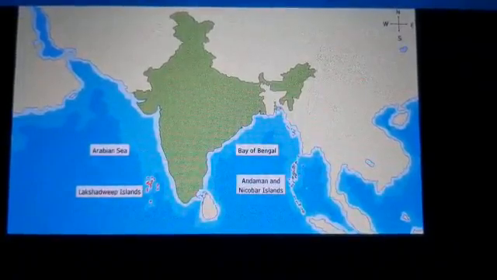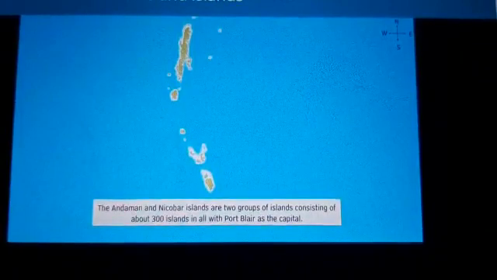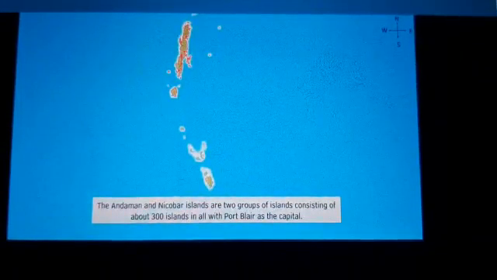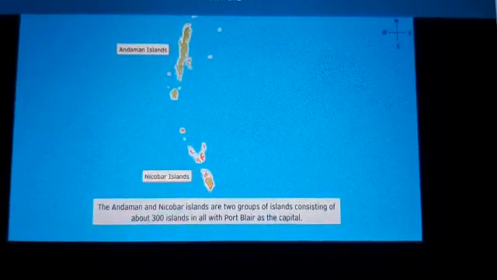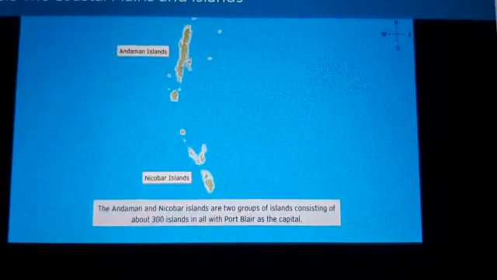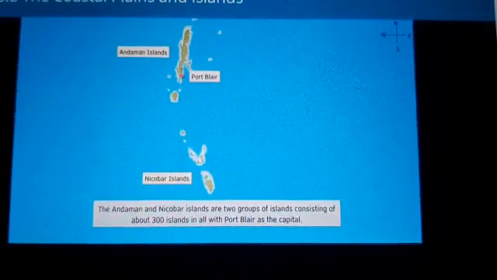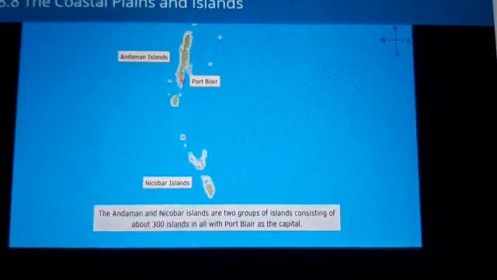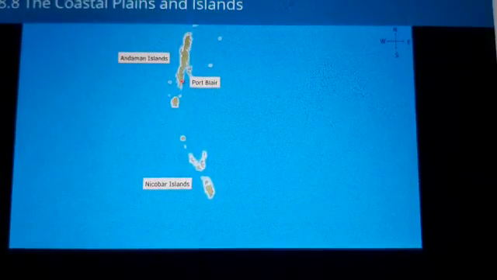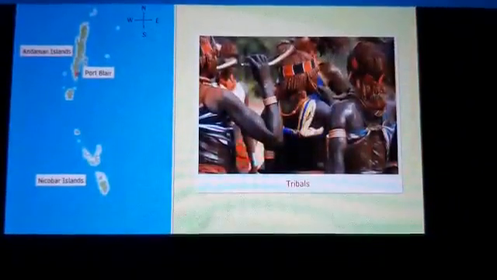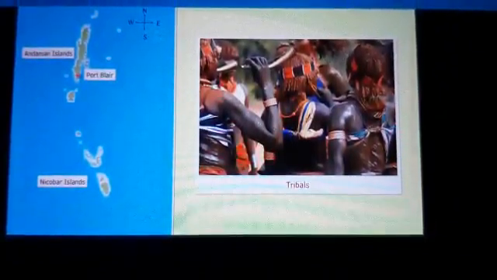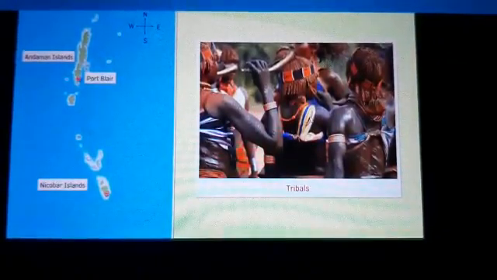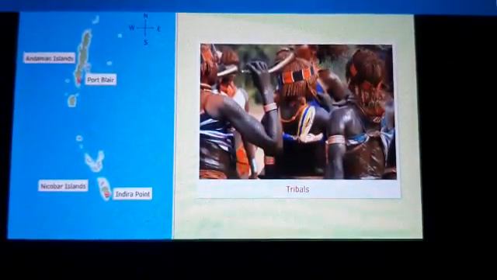The Andaman and Nicobar Islands themselves are two groups of islands. The northern islands are called the Andaman Islands and the southern islands are called the Nicobar Islands. Their capital is Port Blair. They consist of about 300 islands in all, with only a few of them inhabited by tribals. The southernmost point of these islands is also the southernmost tip of India. It is called the Indira Point.